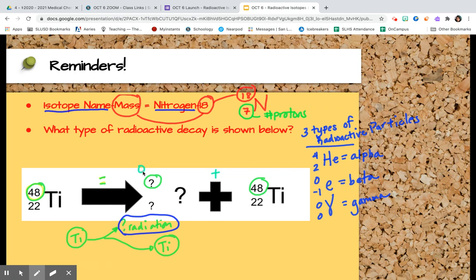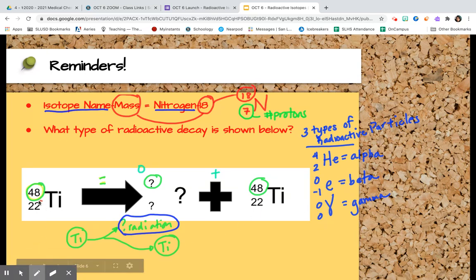If I know the top number, or the mass number, is 0, I know it can't be alpha because alpha has a mass of 4. So it's either got to be beta or gamma, because both have a mass number of 0. Let's do the bottom row and see what we get then.